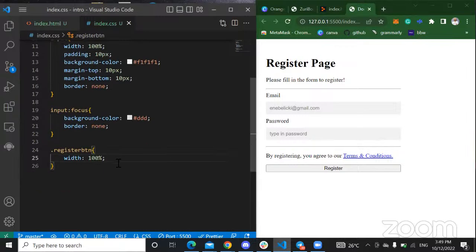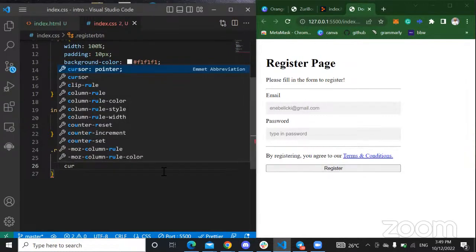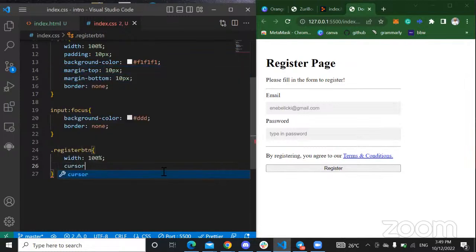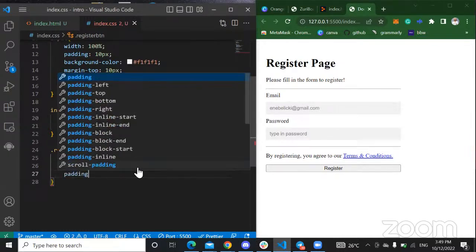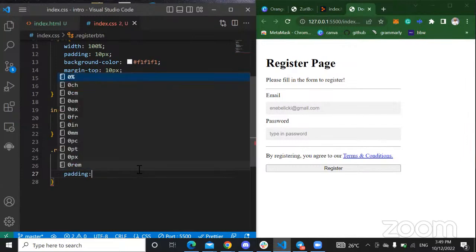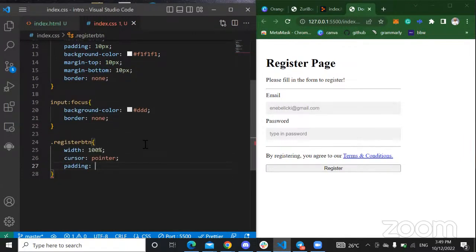I can now give it a focus, because right now it's showing like a mouse. I can say cursor should be equal to pointer, right? So when I come here now, it changes to pointer, you can see. I can also give it a padding, just like my input. I gave my input a padding of 10 pixels, so I think that works. 10 pixels, and my button is bigger, right? Let's make it 10.